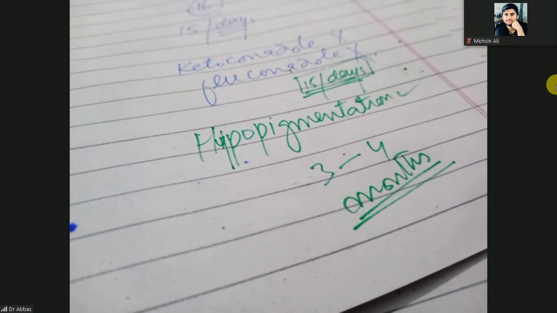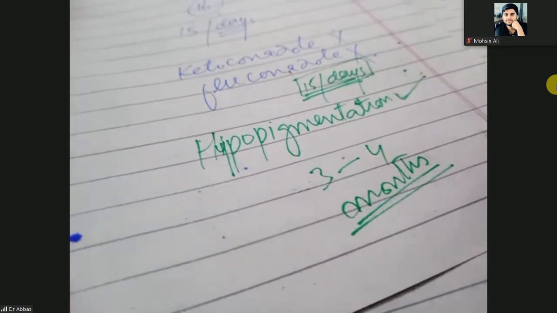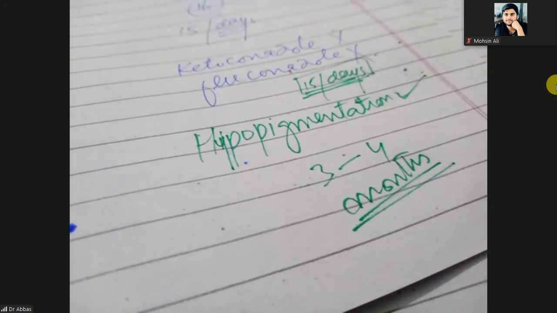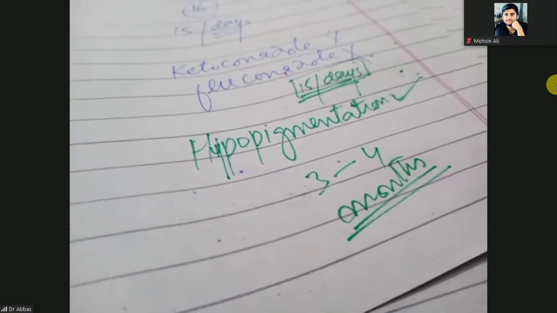So they have stopped growing, but this hypopigmentation will be treated after 3 or 4 months. So you have to wait 3 to 4 months for the hypopigmentation. Hypopigmentation will not be treated as soon as the Malassezia group of disorders. Okay, so this is the first superficial fungal infection.